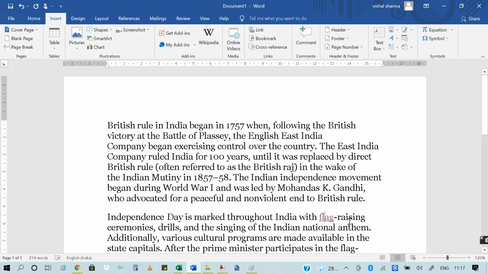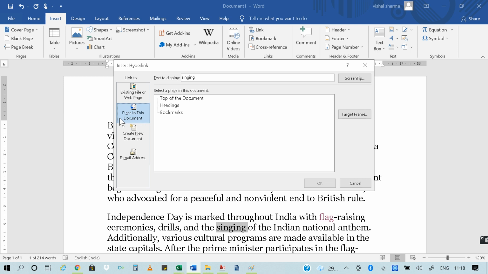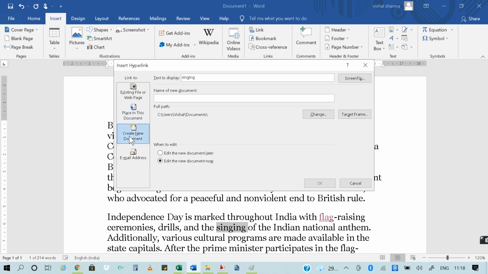Now if I want some other kind of text as a hyperlink, I will do the same thing, go to the link, and suppose I want to create a new document or create a new path for that, I will just select it.